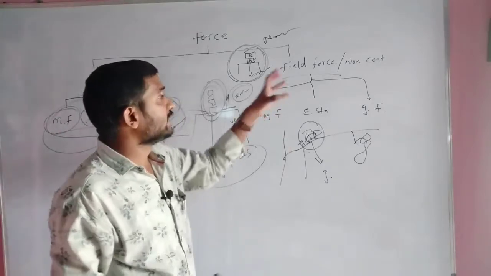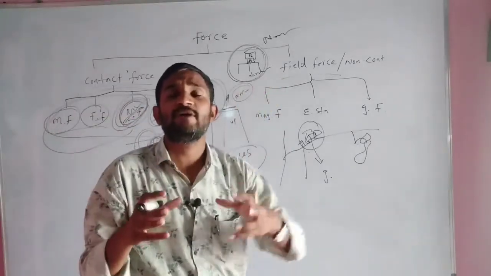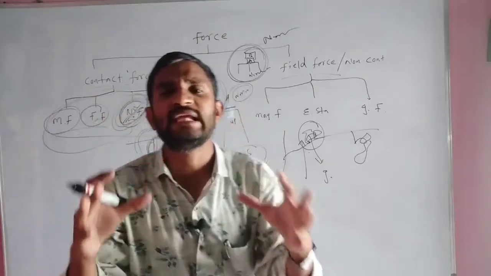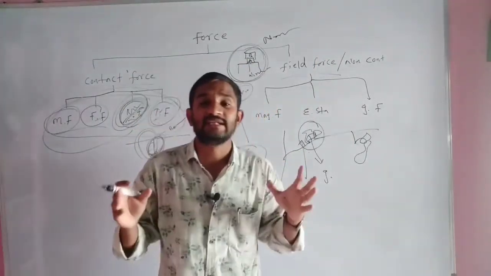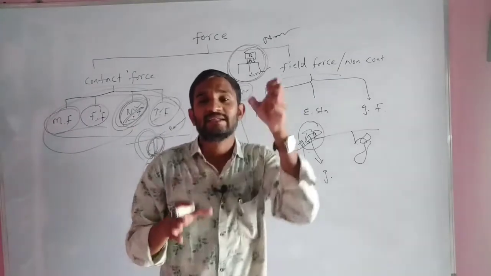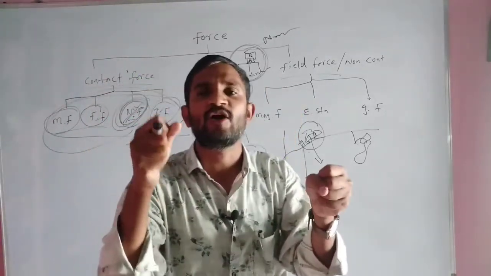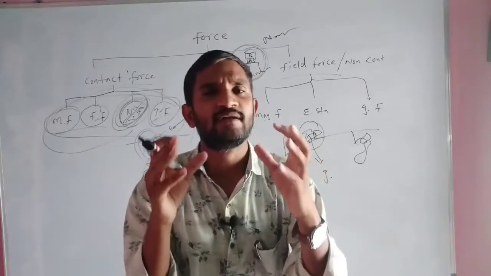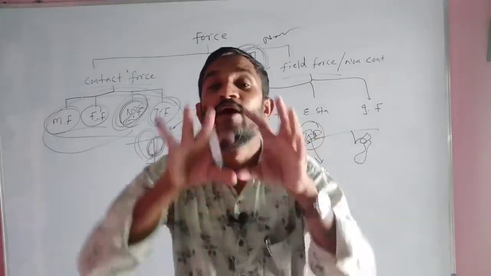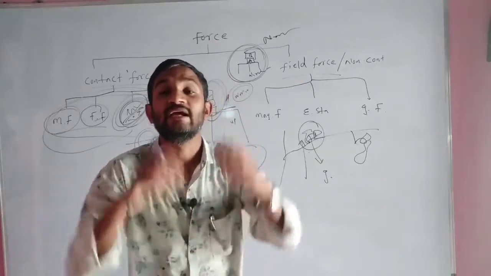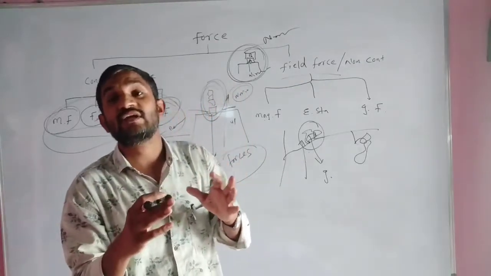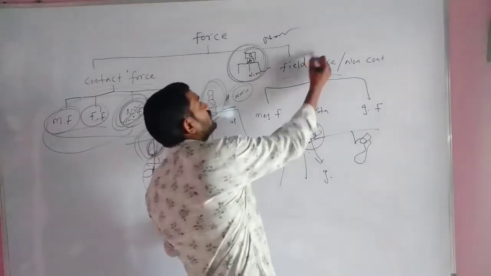Again, field force. This force works between any two objects without contact between them. There is no contact. This is object A, this is object B. In between, some kind of force is working, but without contact. That kind of force we have to know as which one?